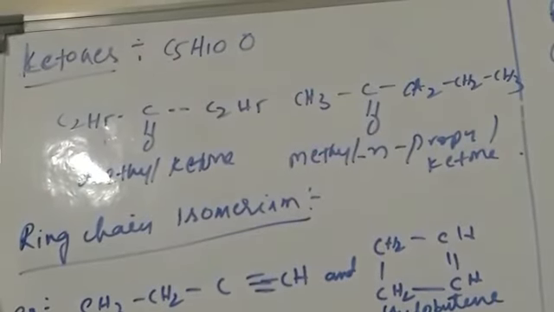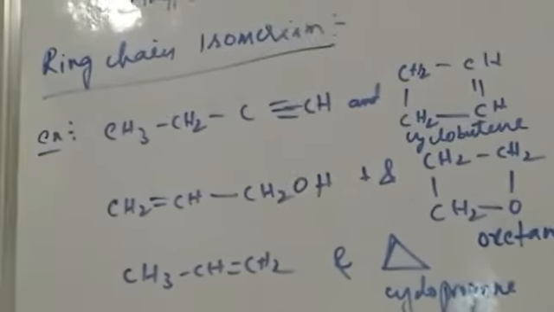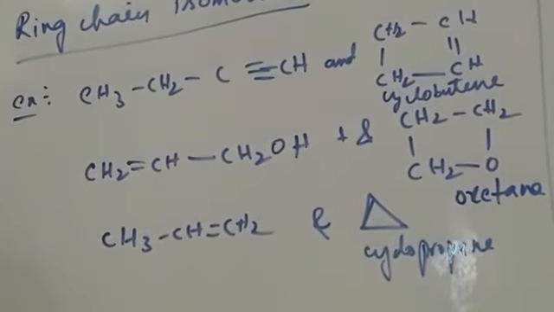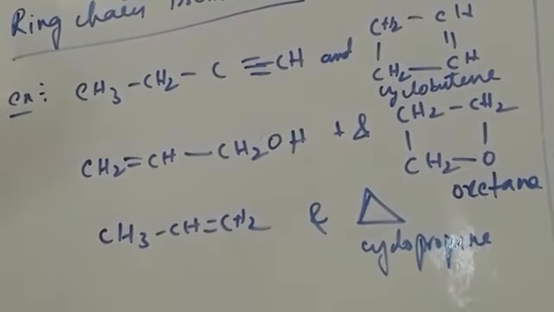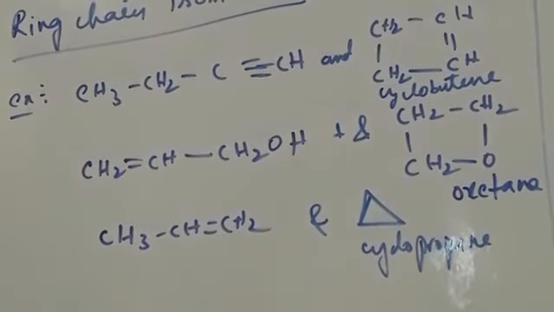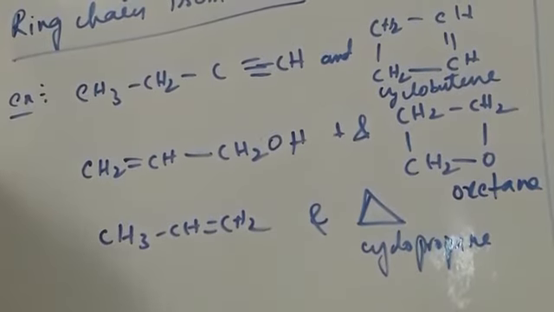Last, coming to ring chain isomerism. Here compounds have the same molecular formula, but one has an open chain structure and the other has a ring form. This type of isomerism is ring chain isomerism.